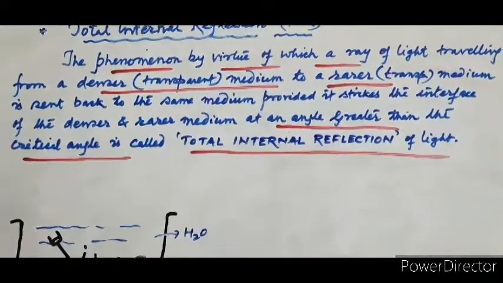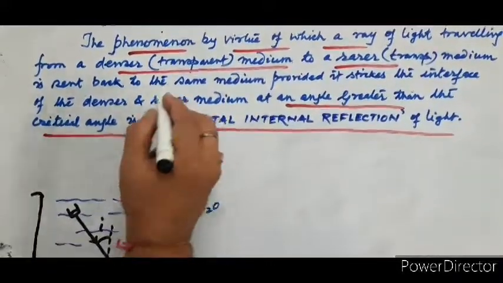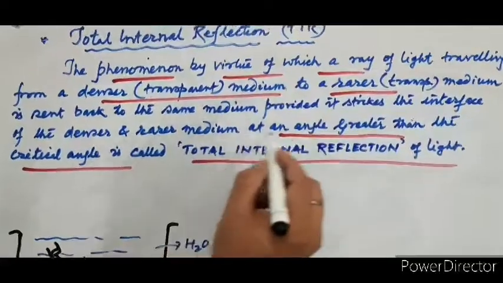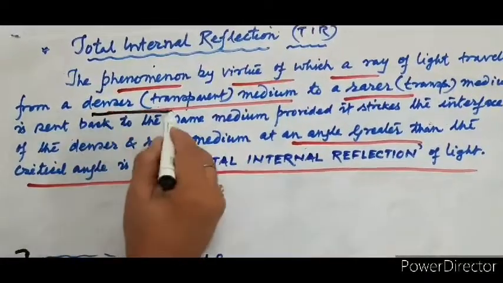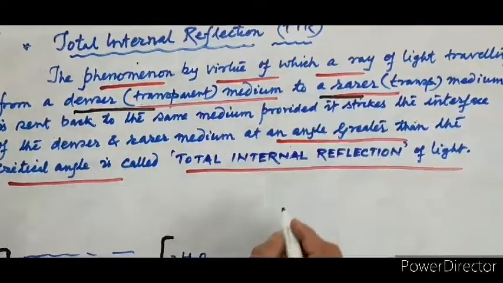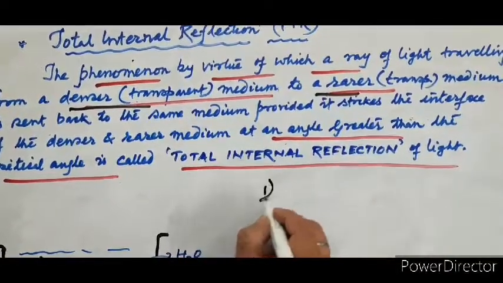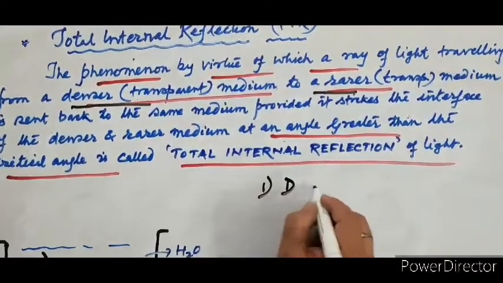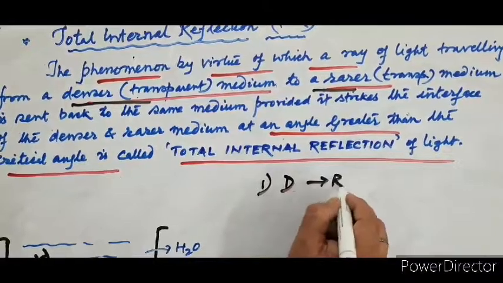Now some important points. The ray of light should pass from the denser to the rarer medium. That is the special condition. So condition number 1 of total internal reflection is that the ray of light should pass from the denser to the rarer medium.